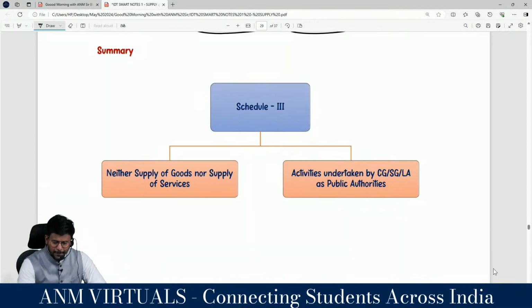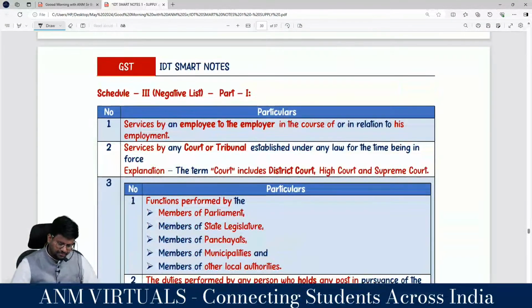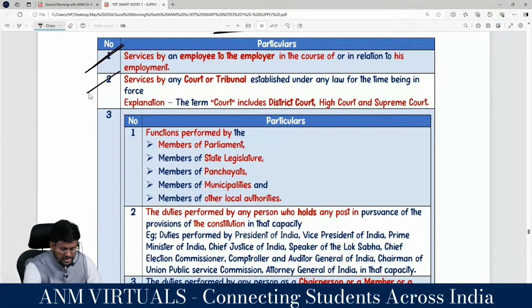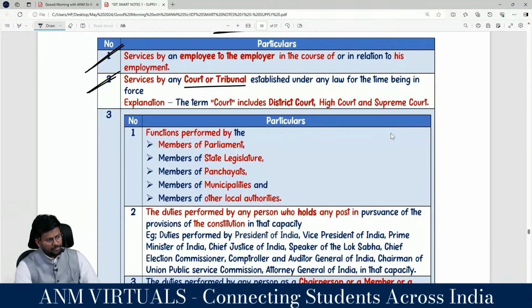Look, Schedule 3: neither supply of goods nor supply of services, and activities undertaken by central government, state government or local authority. We have Schedule 3 Part 1 now. Services by an employee to the employer in the course of or in relation to his employment are neither supply of goods nor supply of services. Services by a court or tribunal established under any law for the time being in force. The court includes any court, district court, high court.